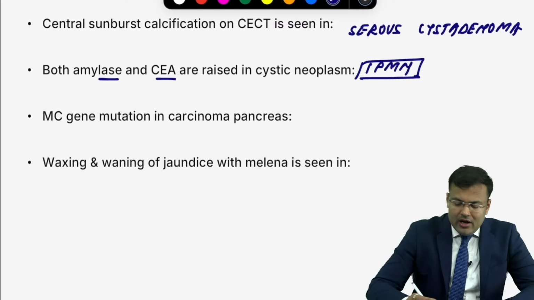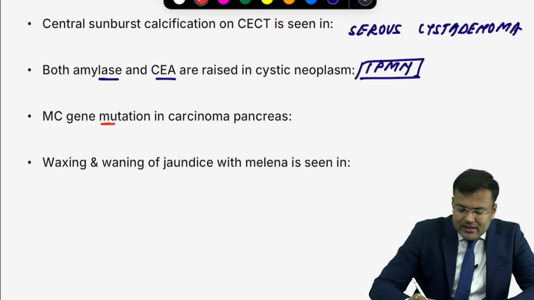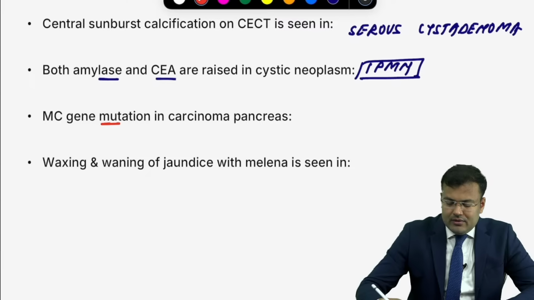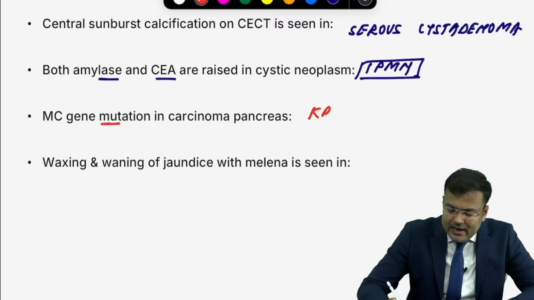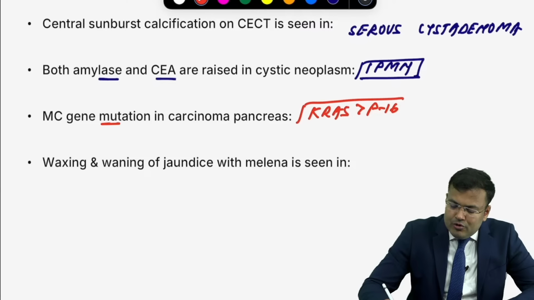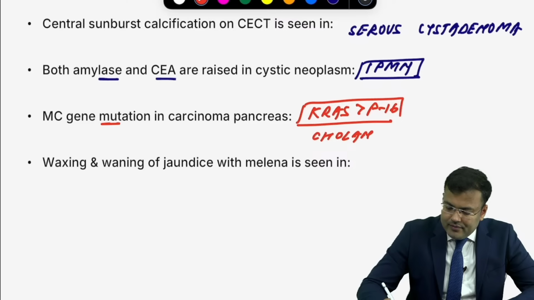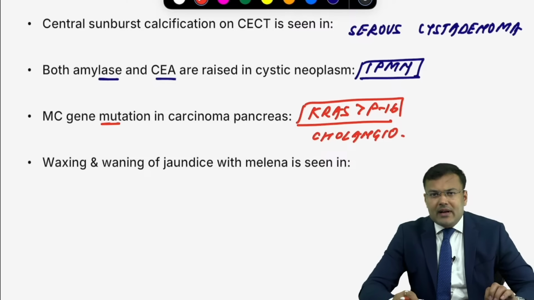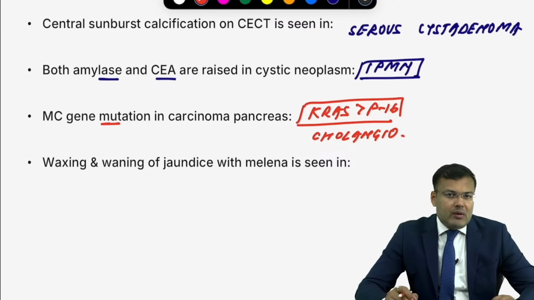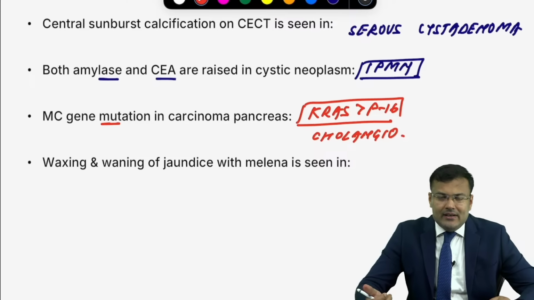Okay. Next, what is the most common gene mutation, guys? Tell me. Most common gene mutation in carcinoma pancreas, KRAS followed by P16, and the same mutation is also seen in cholangiocarcinoma. In carcinoma pancreas and cholangiocarcinoma, most common mutation KRAS followed by P16.